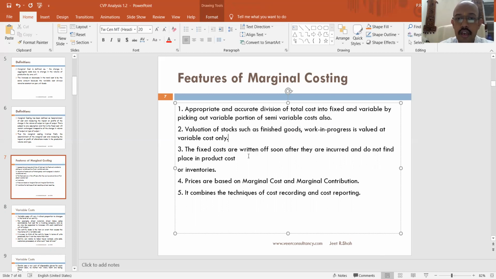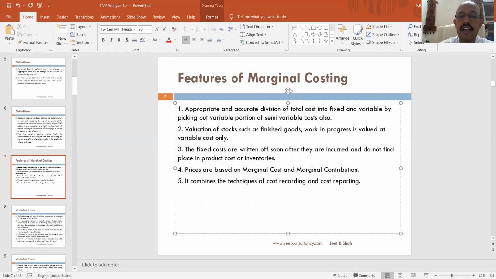The fixed costs are written off soon after they are incurred and do not find a place in the production cost or inventories. So the fixed cost that we incur is separately recorded in the costing profit and loss account, and it is not taken into consideration while costing or while getting the value of the product. So the fixed cost will be directly taken to the costing profit and loss account.